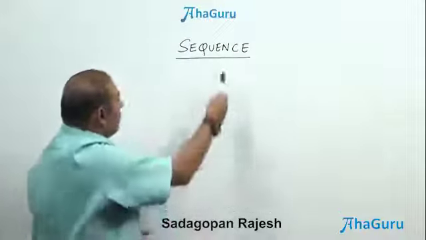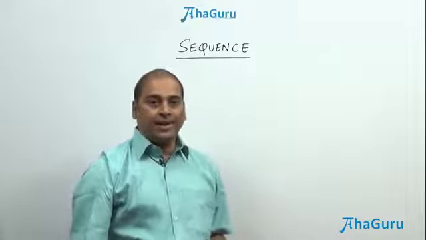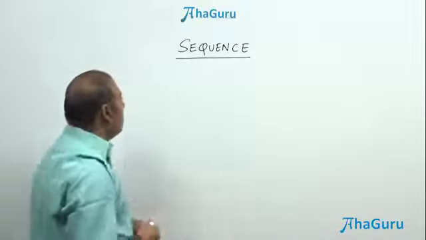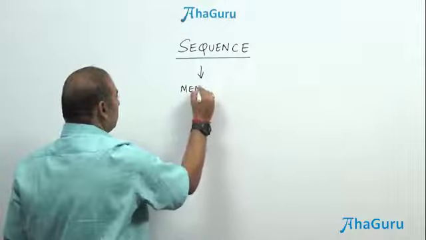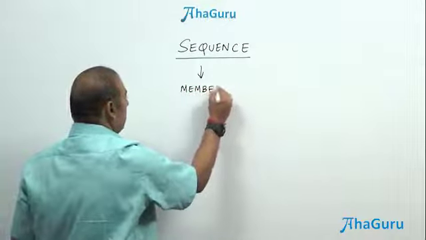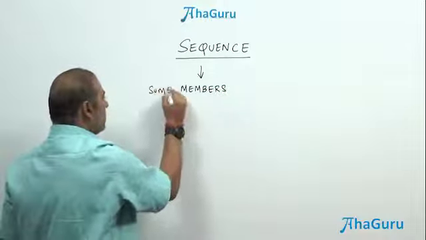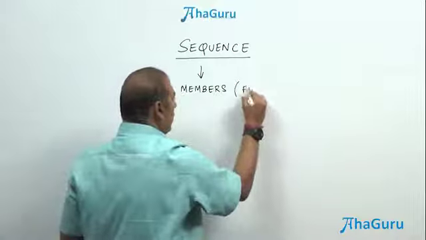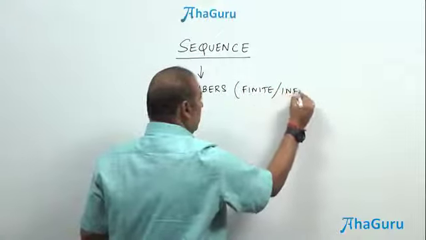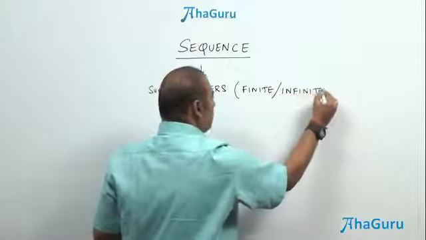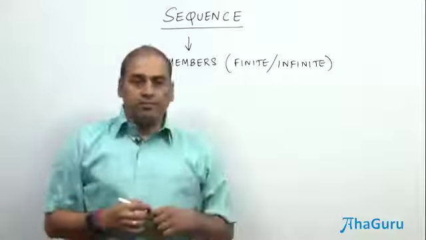Okay, so all of you are familiar with sequence. So first of all, let us understand what exactly sequence is. A sequence contains members, right? It contains some members. So the members could be finite or infinite, right? You may have, for instance, only 10 members, or you may have uncountable number of members.